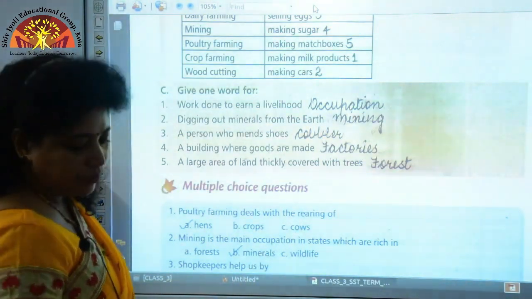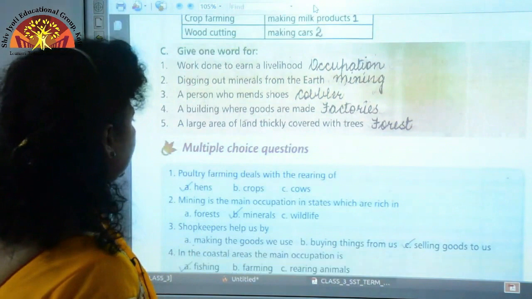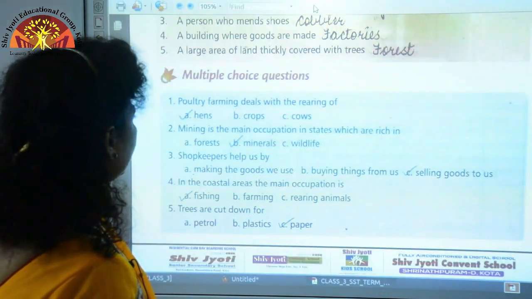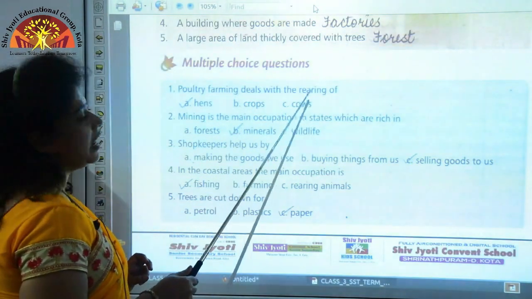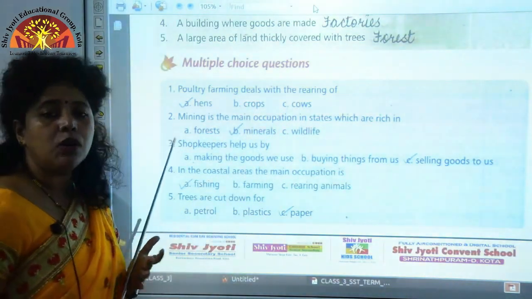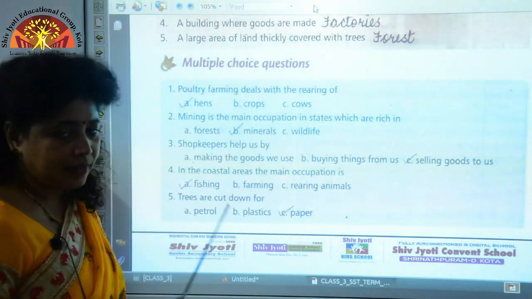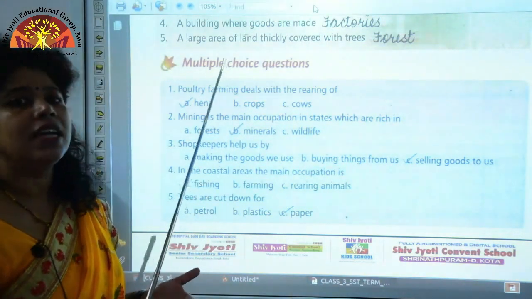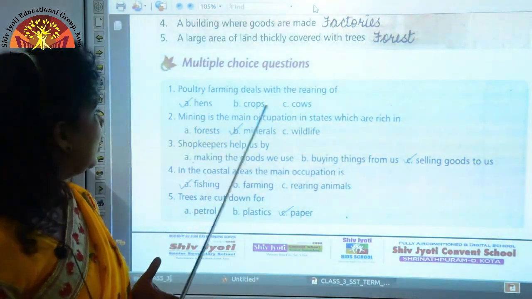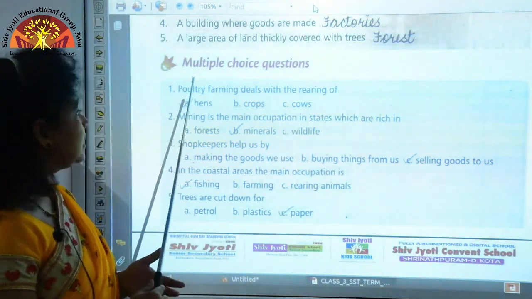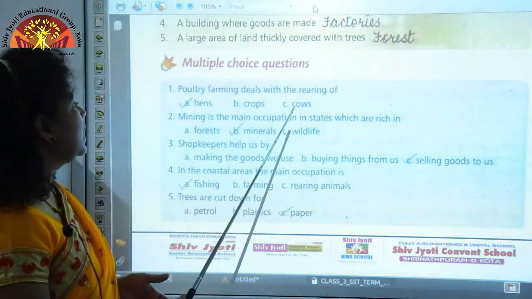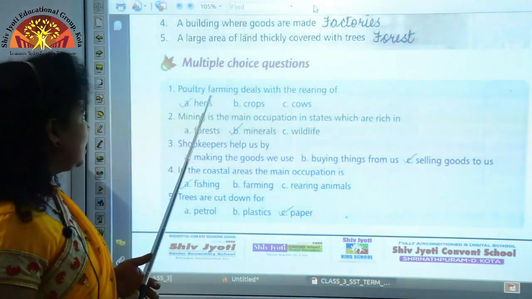Now let's come to multiple choice questions. Poultry farming deals with the rearing of. तो poultry farming में कौन-कौन सी animals को rear करते हैं? We rear hens, ducks and geese. ठीक है? So here what are the options that are available? Hens, crops and cows, and the correct answer is hens.